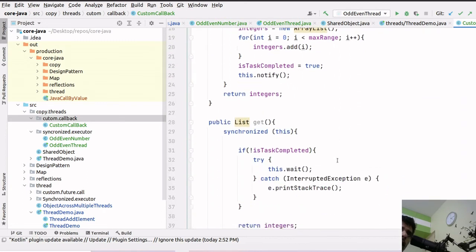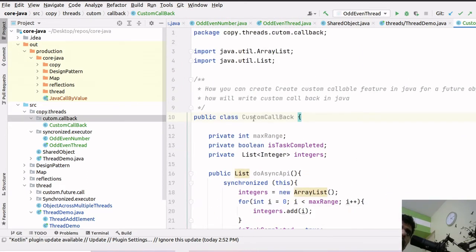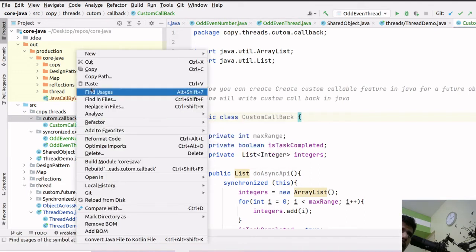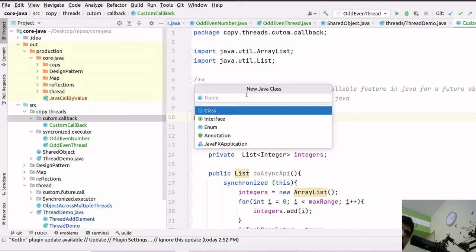Now let me call this in a separate thread. New Java class, async callback thread.